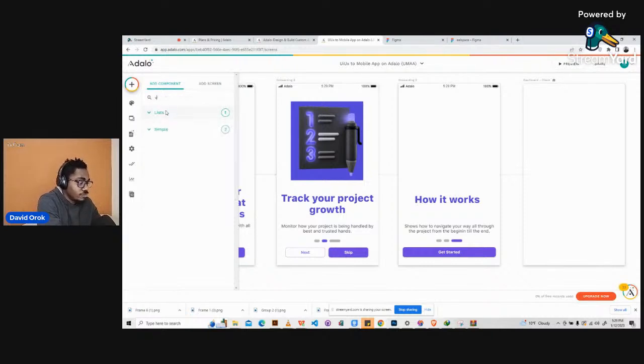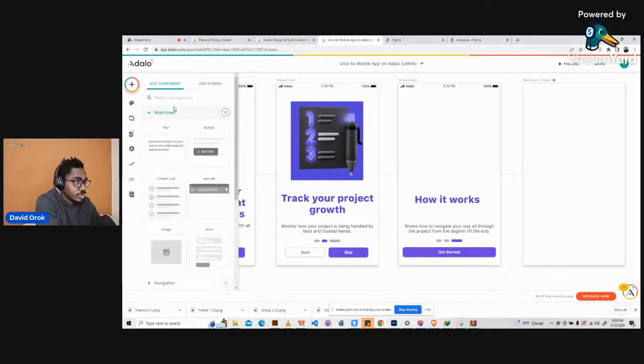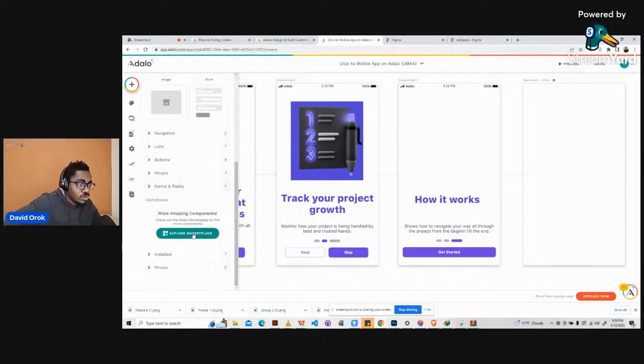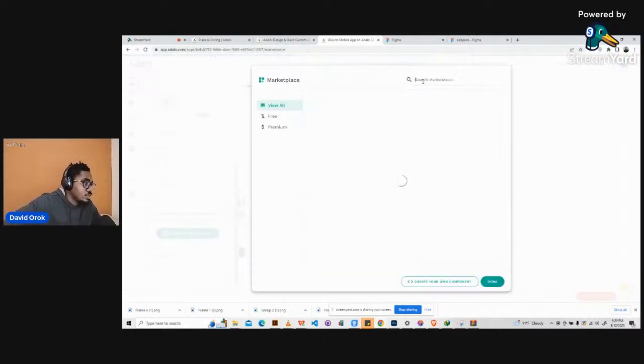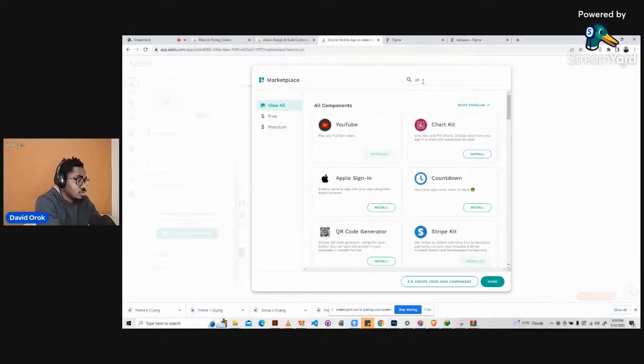Let's say video, and then it will tell you to come to Explore Marketplace. If you type YouTube and you don't see it, it tells you Explore Marketplace. If you scroll down here, you see the Explore Marketplace. You click on it, then type YouTube. Right, so you see YouTube here, and then you can click to install.